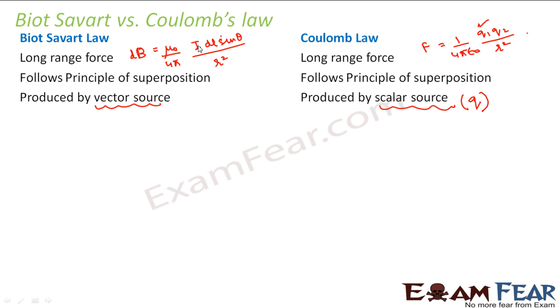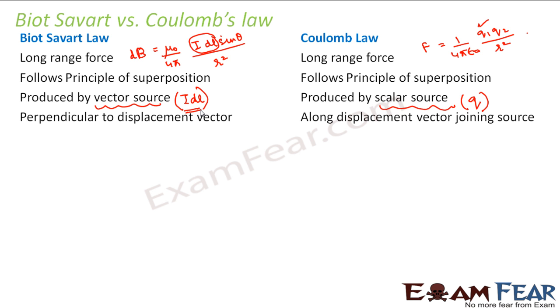If a charge is placed on the table, you will not get a magnetic field because of that charge. It is because of moving charges. So in this case, the source is this I dl, the current element. It is basically a small current carrying element, and that is the source of a magnetic field.